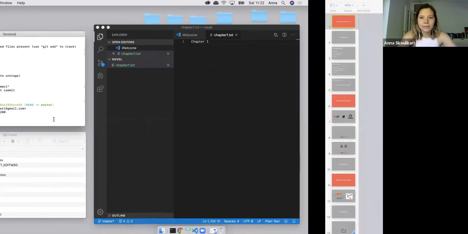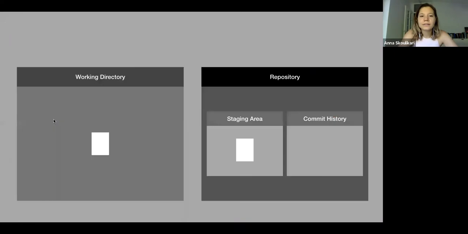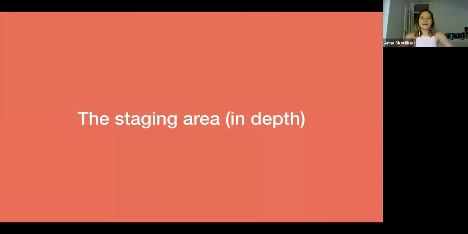So let's go back to the presentation. What we just did is we made a commit, and now that commit is in our commit history. All right, now I'm going to go into the second part of the presentation, in which I'm going to go over the staging area in a bit more depth.